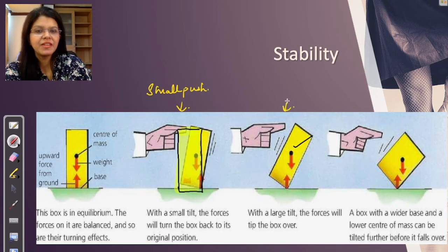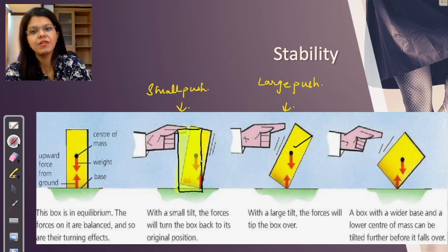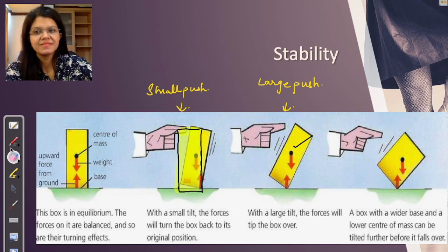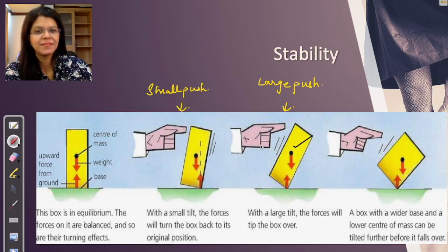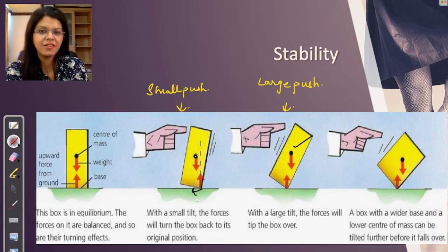In this picture, you are giving a large push. What is the difference between the two pictures? Try to identify the difference. The difference lies here in the center of mass. If you look at the center of mass, it is inside the boundary.